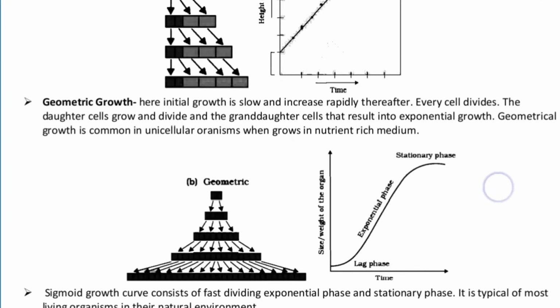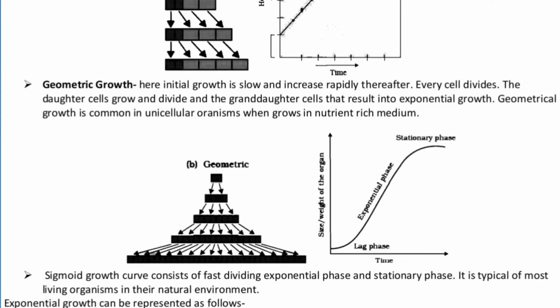But if you will be dealing with the second one, that is called as the geometric growth, here the initial growth is very slow, but it increases rapidly thereafter. And every cell divides here. The daughter cells grow and divide into granddaughter cells that result in exponential growth. The geometric growth is common in unicellular organisms which grow in the nutrient-rich medium.